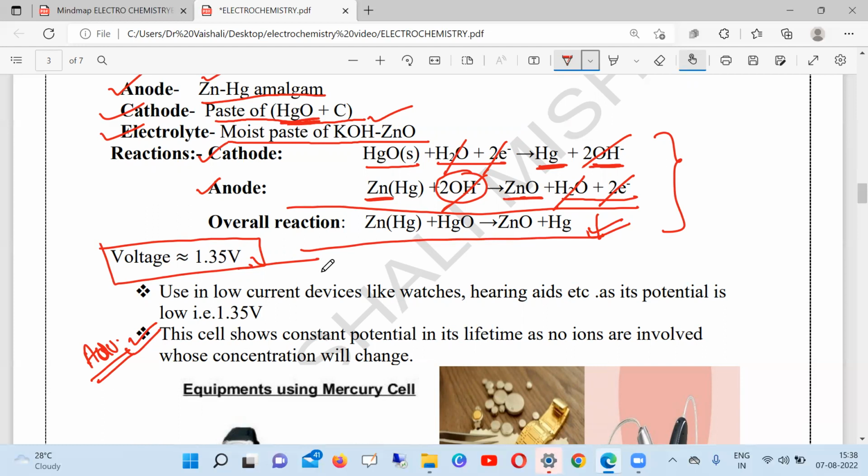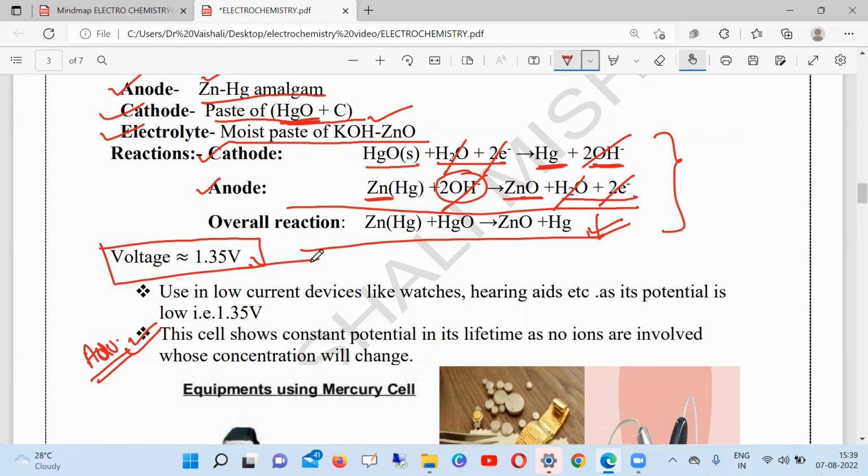As one example, when we use our wrist watch in which the button cell is there, you have noticed it also. When we are using this button cell in our wrist watch, the battery reaction is going on, electricity is produced, and our watch is running, time is okay.